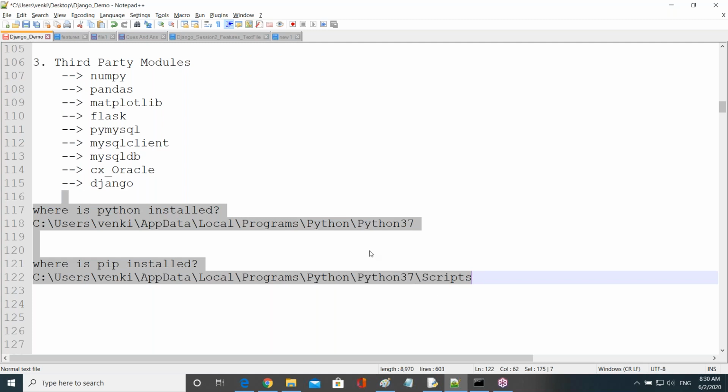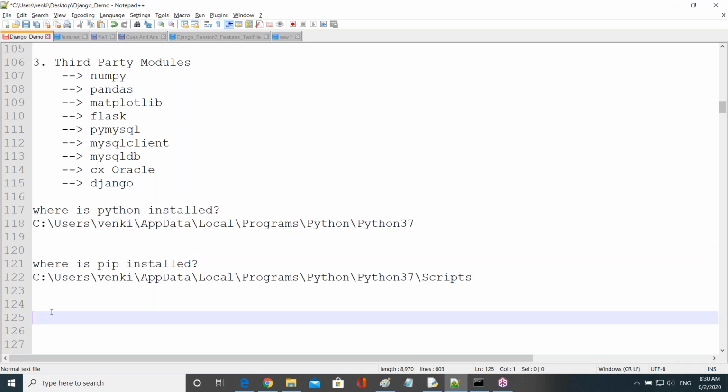But sometimes the pip will not be set as a default path. In that case, what do we do? That we see now, right? So there are two cases. If they are set as a default path already, then what do we do?